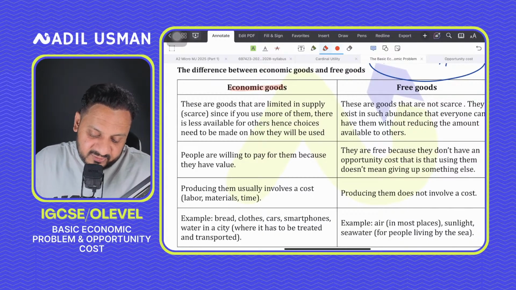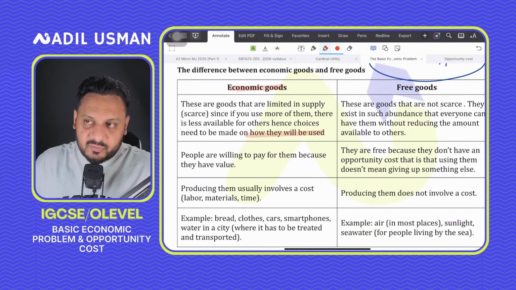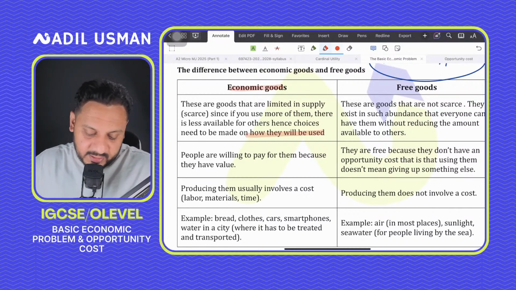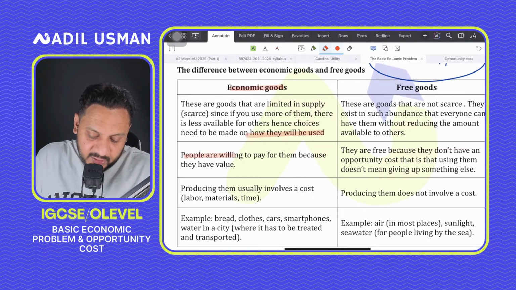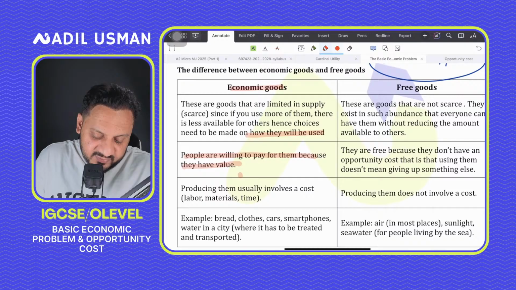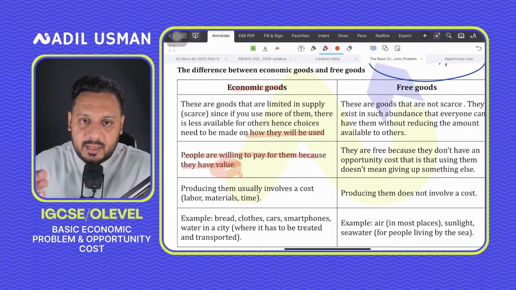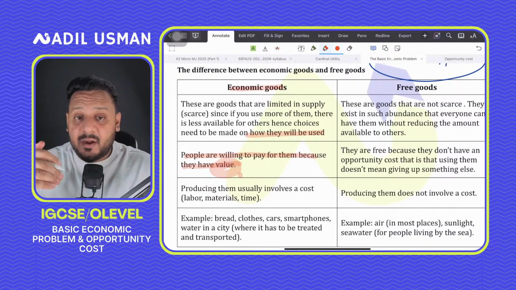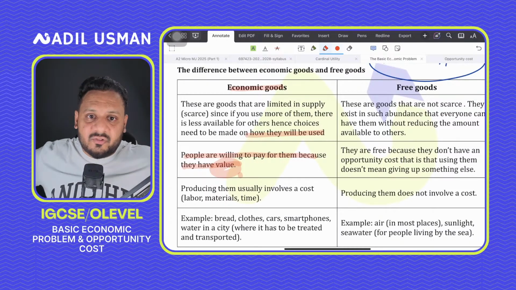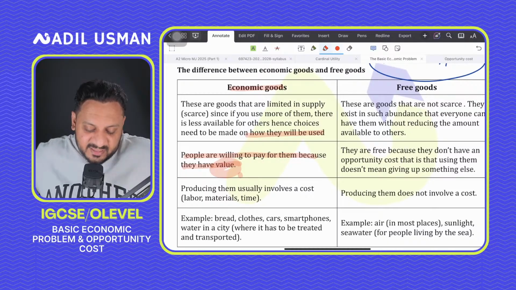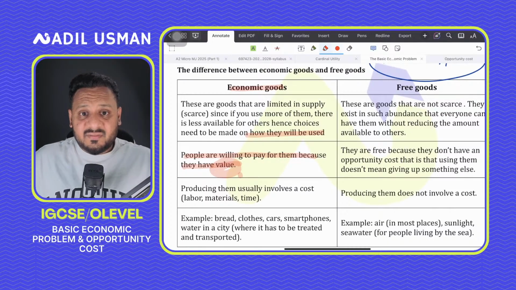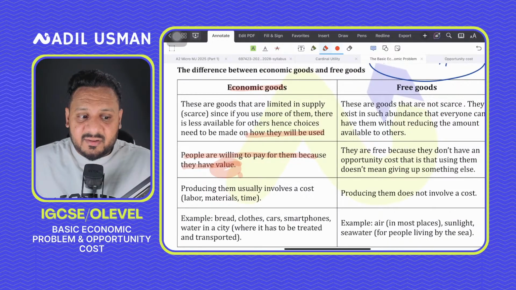When you say that choices have to be made on how these goods will be used, what we're trying to say is who gets those goods. That's why people are willing to pay for them, because they have value. And the reason they have value is that you can charge a price for them. That is exactly why economic goods are paid for in the economy. You charge a price against economic goods and you sell them, because they're scarce and it takes effort to produce them.